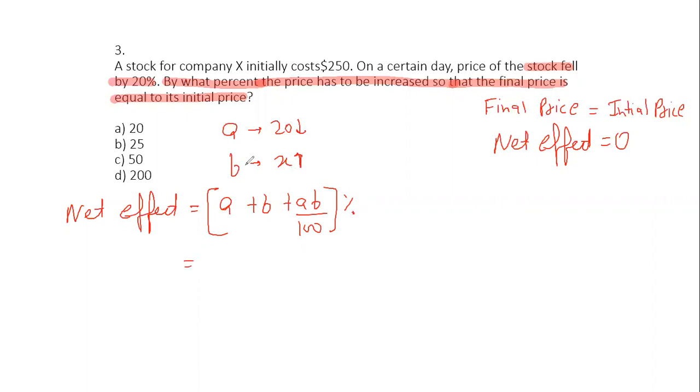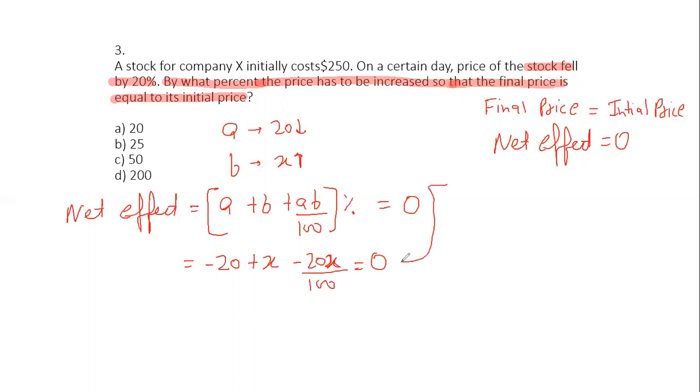So if A goes down by 20%, I'll take minus 20. B goes up by X%, so again, let's say plus X. AB will be minus 20X over 100. This is net effect, and I already know that this net effect is zero because the final price is equal to the initial price. So I got the equation from here. I'll simply solve this equation.